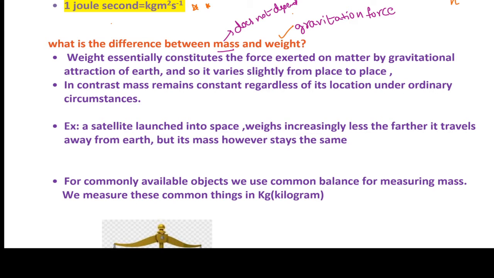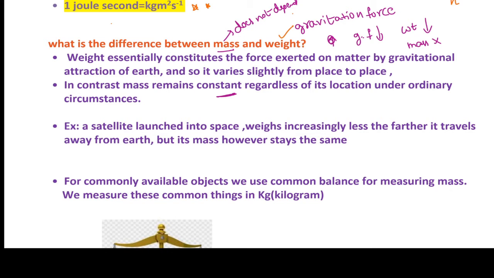That is the difference between mass and weight. Here in this statement, weight essentially constitutes the force exerted on matter by the gravitational attraction of the earth, so it varies slightly from place to place. In contrast, mass remains constant regardless of its location under ordinary circumstances.